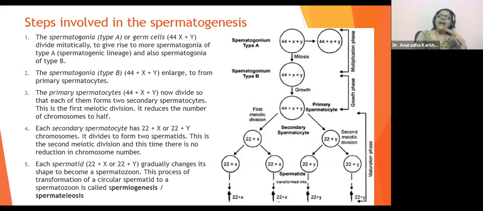They are already there, na bachcha. They are already there in our body. 46 chromosomes are already there in our body cells and the germinal cells. Everywhere there are going to be 46 chromosomes only, right?